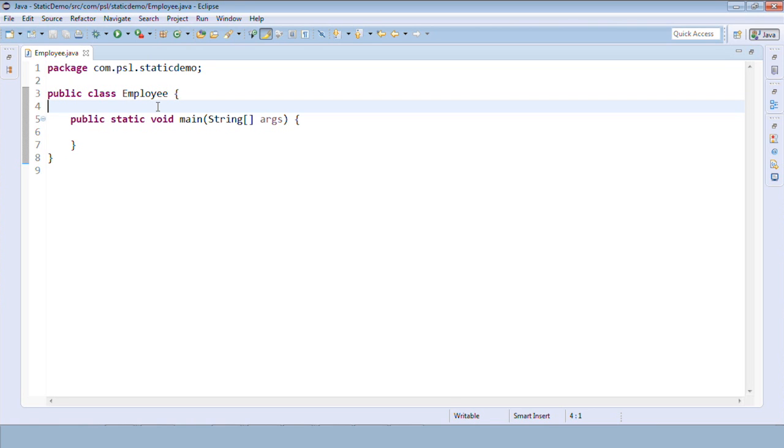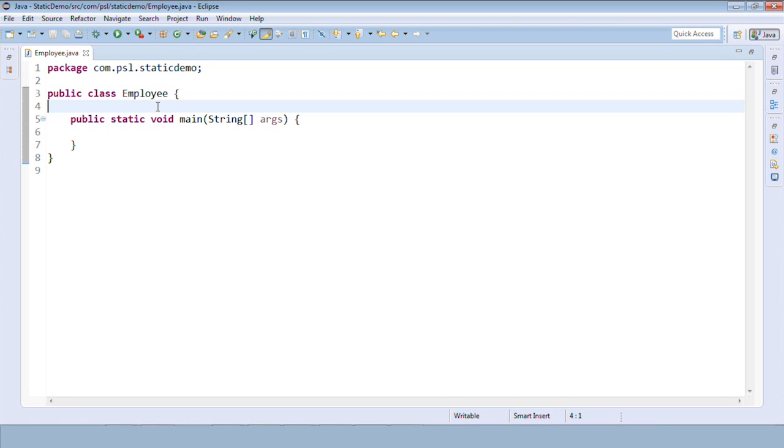But the ID is a global variable. The employee ID doesn't come along with the employee. It is assigned by the employer, that means by the organization. So this is a global variable that should not change depending on the object. And it is auto incremented: whenever a new employee joins, it is incremented. In that scenario, it doesn't change depending on the object.